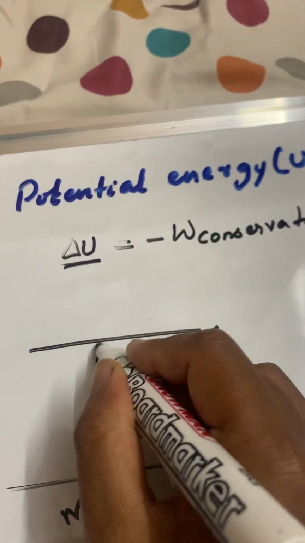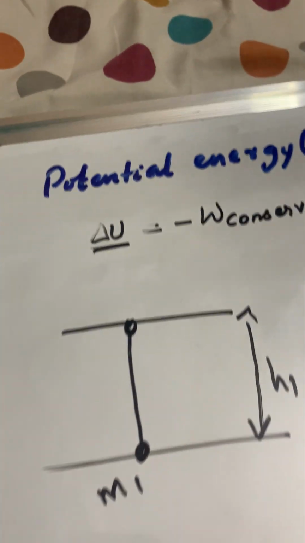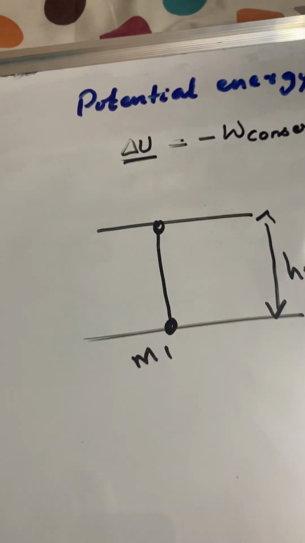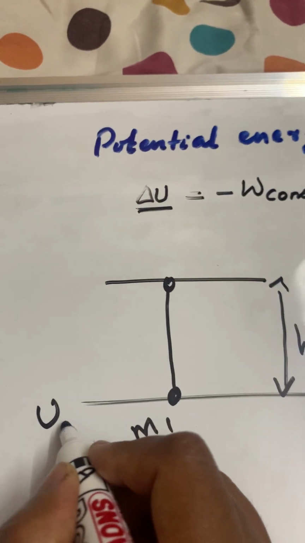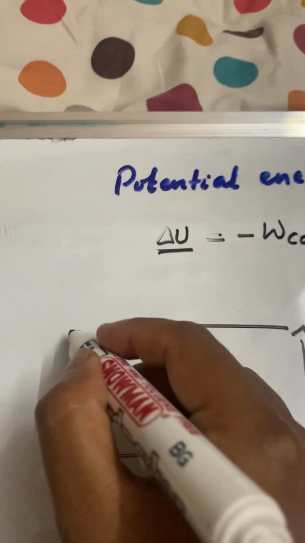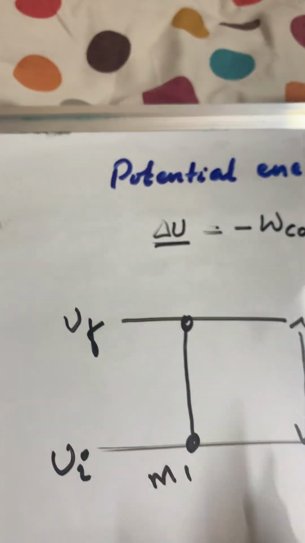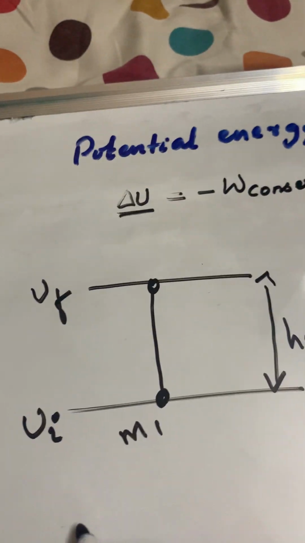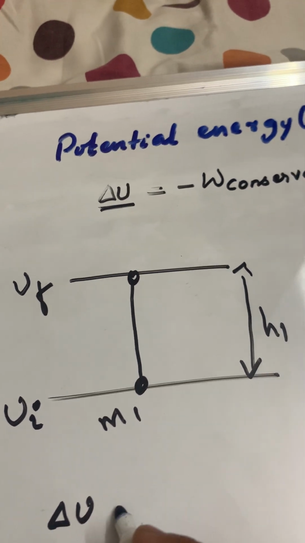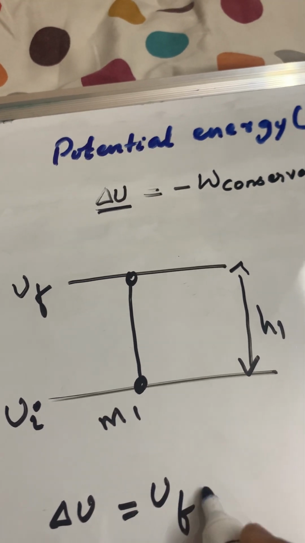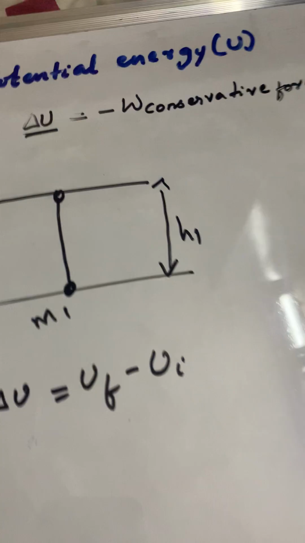So this mass has been moved up. Now what is the potential? Let's call the initial potential energy Ui, and let us call this Uf. What is the change in potential energy? Delta U is equal to final minus initial, right?